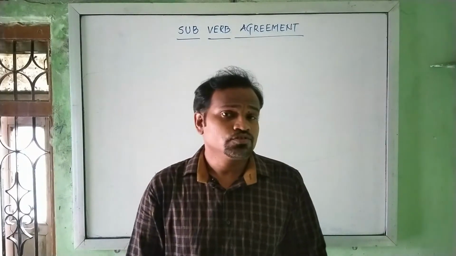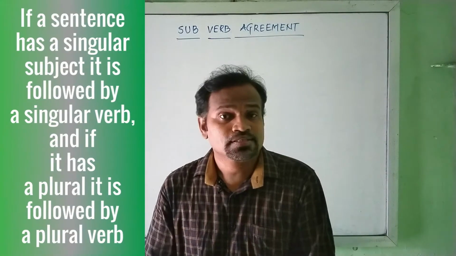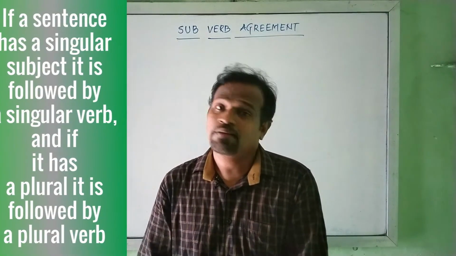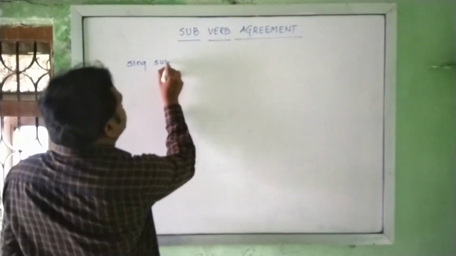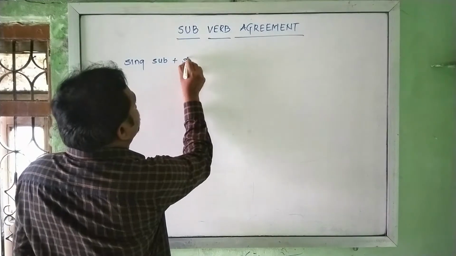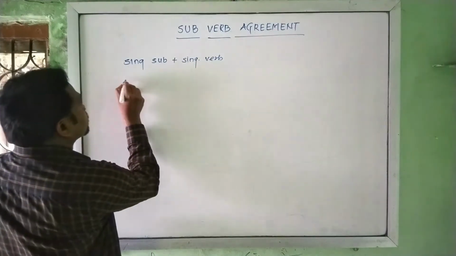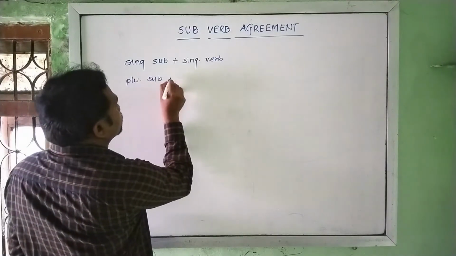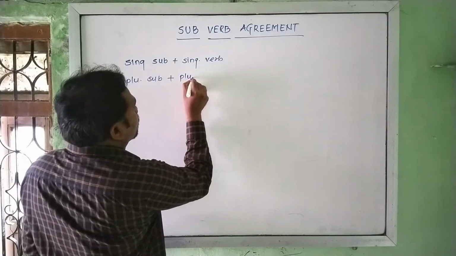Let's talk about the first rule. If a sentence has a singular subject, it is followed by a singular verb. And if it has a plural one, it is followed by a plural verb. Singular subject plus singular verb, and if the subject is plural, then we have to use a plural verb.